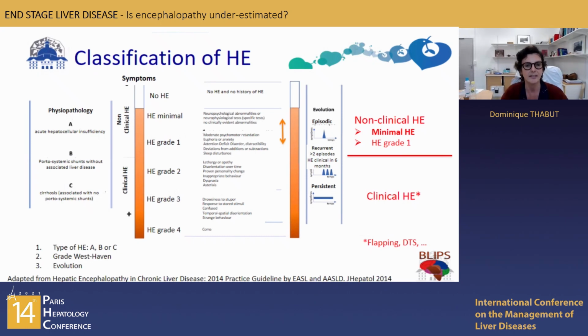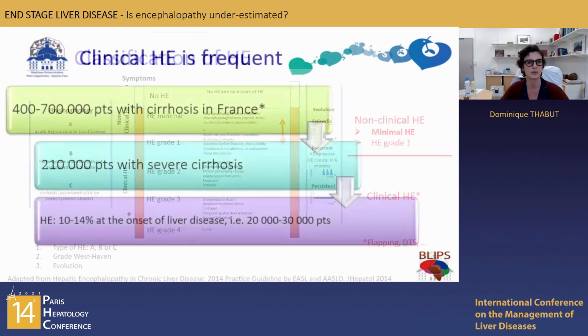Their clinical spectrum ranges from asterixis to delirium or coma. Patients with non-clinical HE are more cumbersome to diagnose, and they can have nothing at the clinical examination: sleep disturbances, euphoria, anxiety, attention disorders, and those patients are more difficult to diagnose.